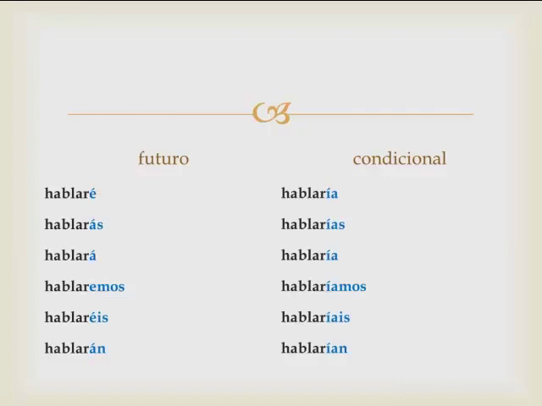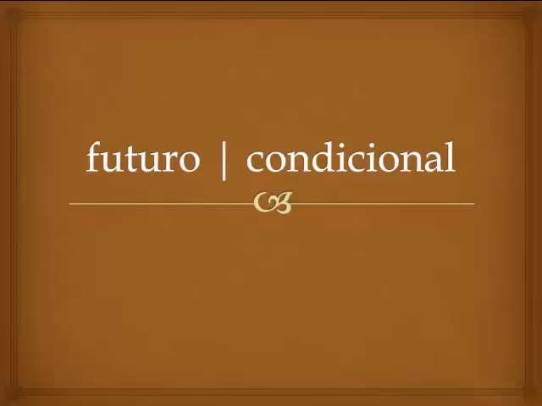Versus I would do something, conditional on the right. Hablaría, hablarías, hablaría, hablaríamos, hablaríais, and hablarían. And notice that there is an accent over every single i. Ía, ías, ía, íamos, íais, ían. All have an accent over the i. No matter what verb, those are your endings for either future or conditional. Futuro, condicional, will, would.